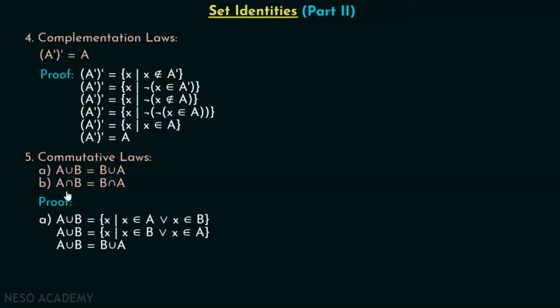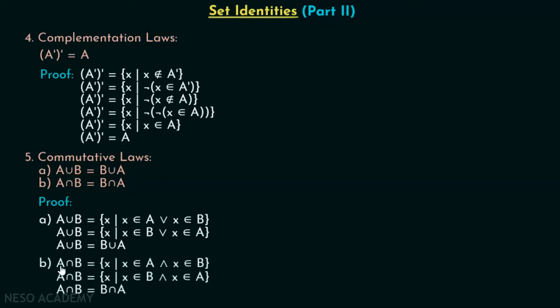Now, according to the second law, A intersection B must be equal to B intersection A. We know that A intersection B is nothing but a set of all x such that x belongs to A and x belongs to B. We can also write this as x belongs to B and x belongs to A. In other words, we can say this is B intersection A. Thus, A intersection B is also equal to B intersection A.